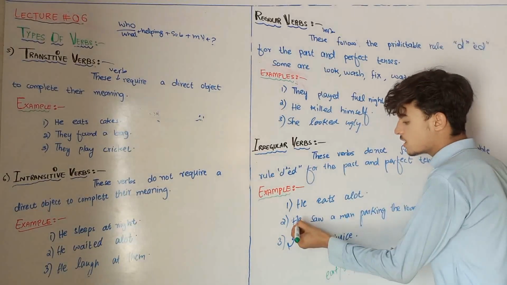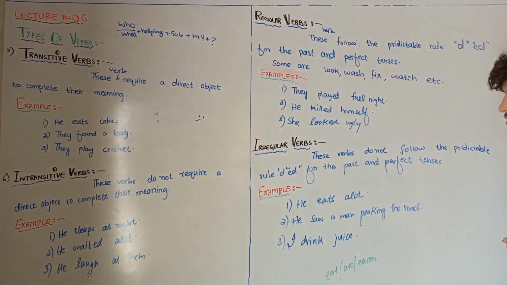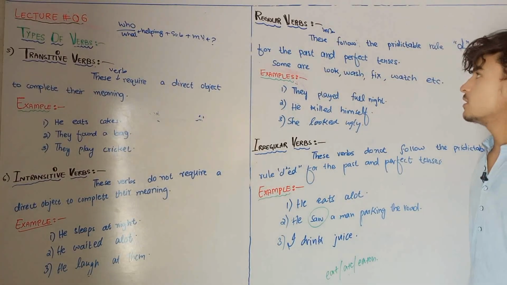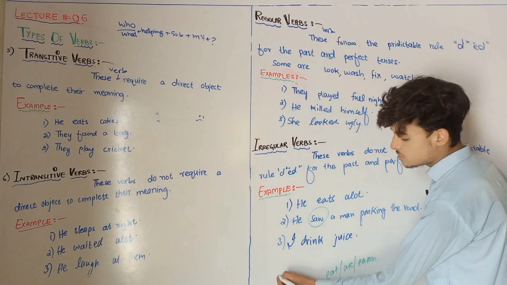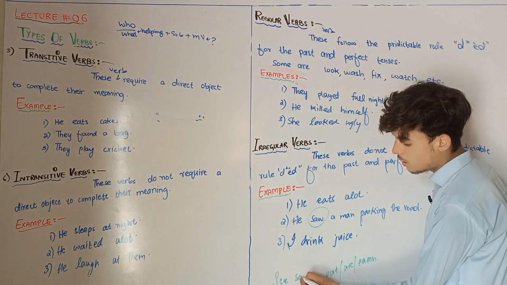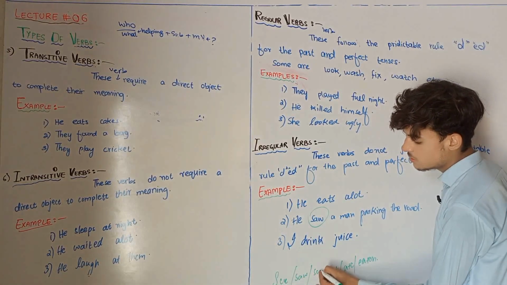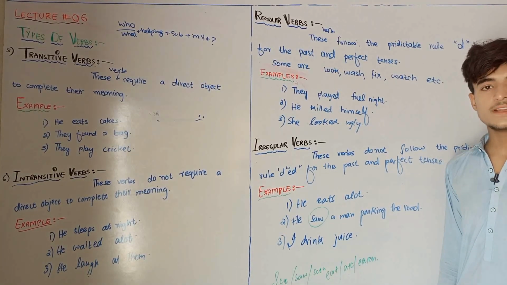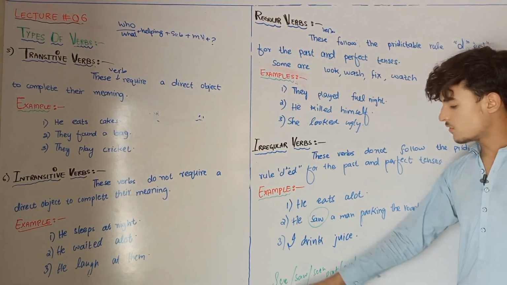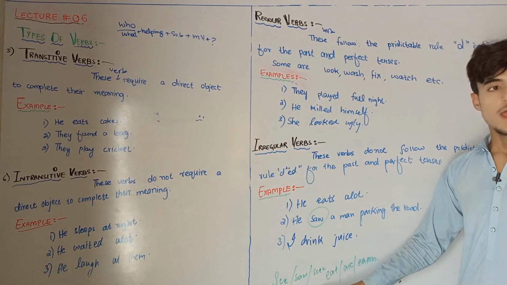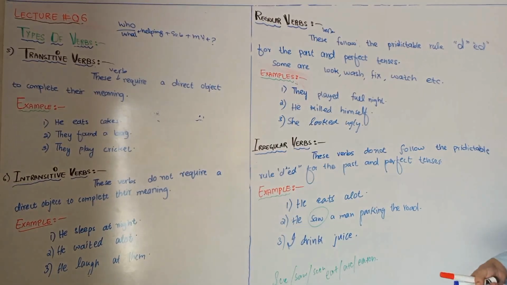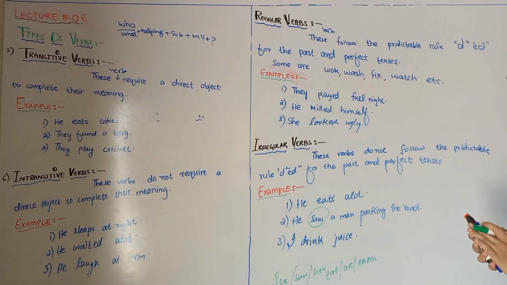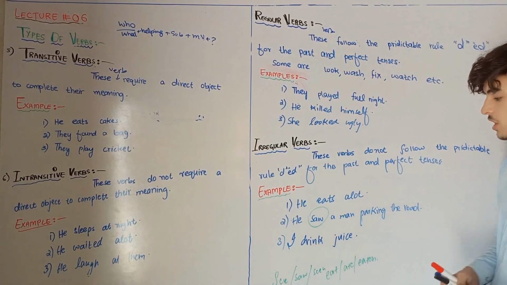Now you can see, he saw a man parking on the road. Saw is which type of verb? Saw is an irregular verb because see, saw, seen. As you see, the first form and the second form change not according to the ed and ied rule. It changes according to itself. You can see the verb drink.